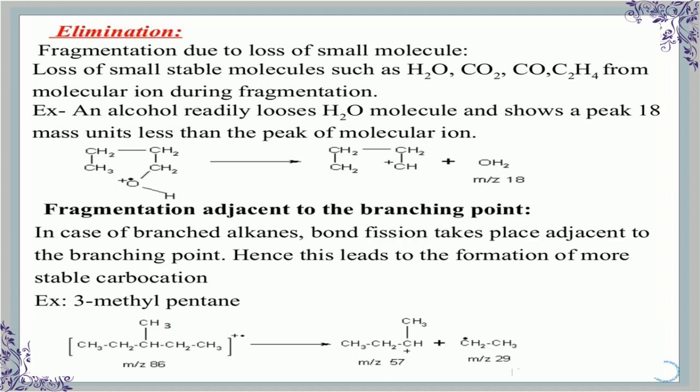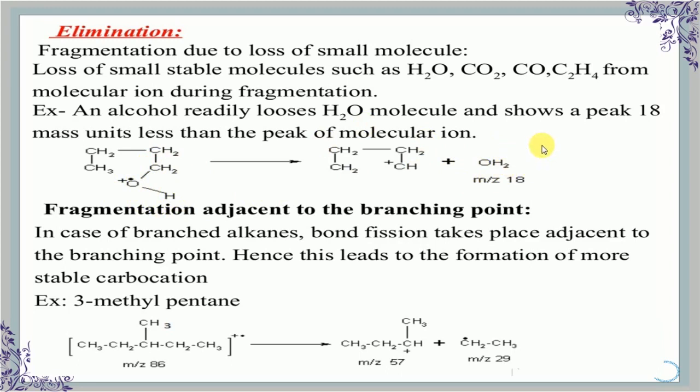You can see here an example of an alcohol, where this is the radical cation. In the first step we lose the OH, which generates a cation here, and from there one hydrogen is lost again. So there is a removal of a water molecule, and it is always eliminated. Neutral molecules are not detected by the mass spectrometer.